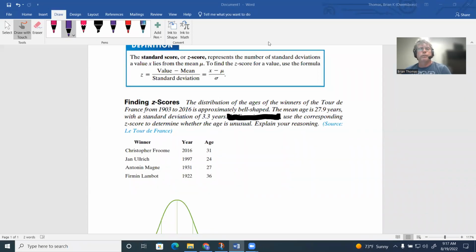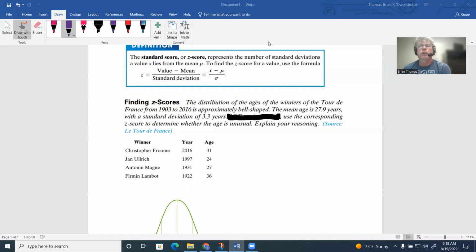So let's look at what's called a standard score, or a z-score. We had what's called a normal distribution, a bell-shaped curve that described how the data was distributed with respect to the mean. And we had this thing called standard deviation, which described how the data varied with respect to the mean. So z-score is going to be something to that effect.